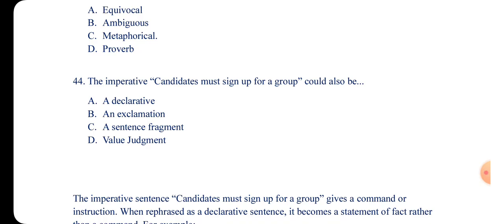Number 44. The imperative "Candidates must sign up for a group" could also mean that A, declarative; B, exclamation; C, sentence fragment; and D, value judgment. This sentence, "Candidates must sign up for a group," is in the form of imperative. It's in a command form. You must sign up for it.